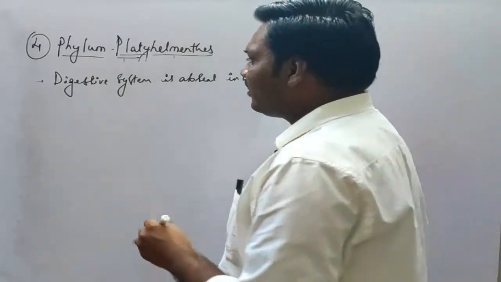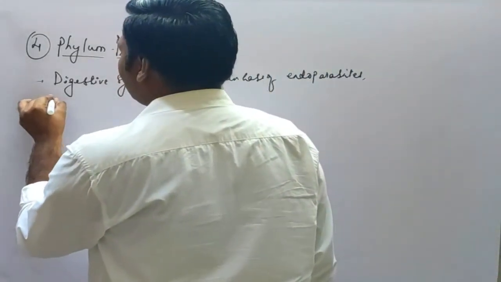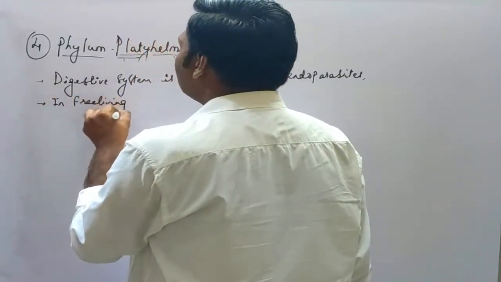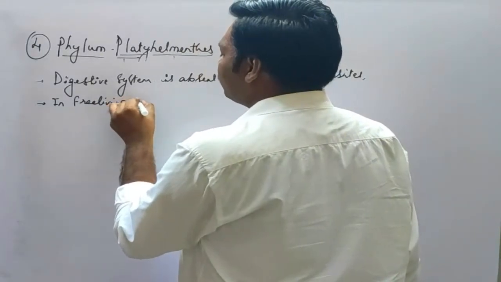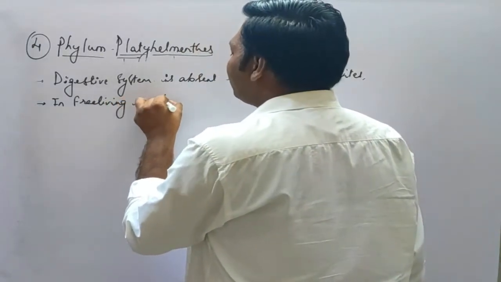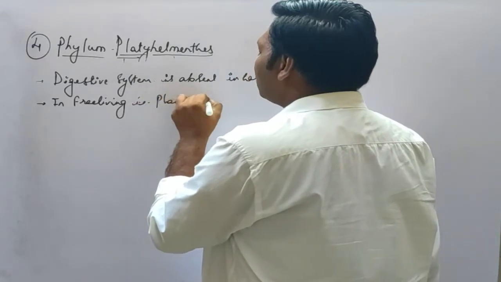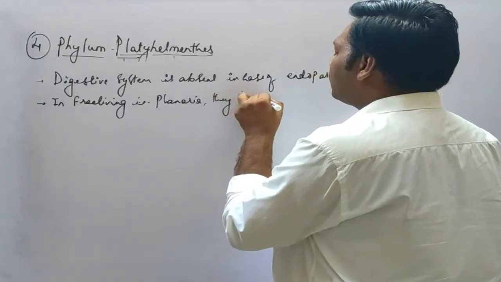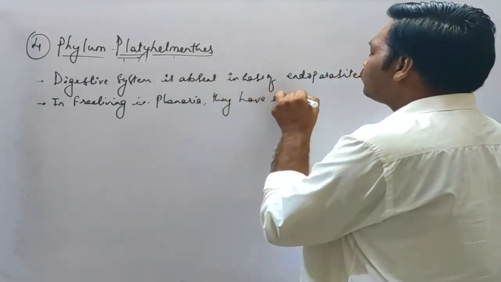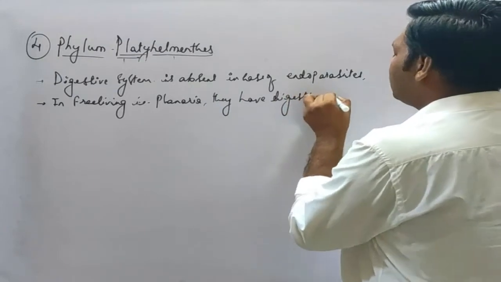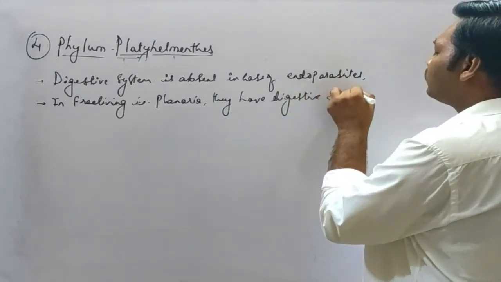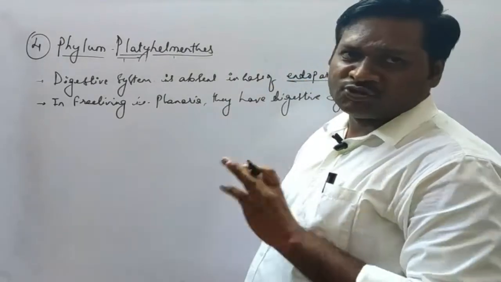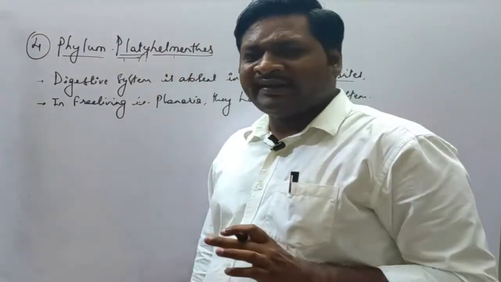So in free living, that is planaria, they have a digestive system. In the case of endoparasites, the digestive system is absent as they are found in the intestine.